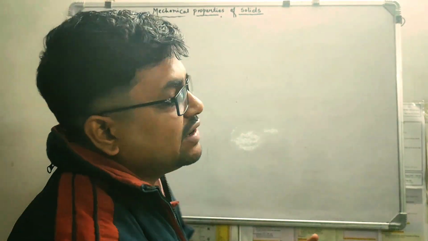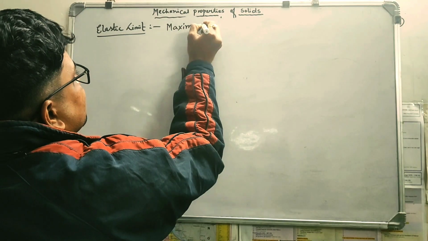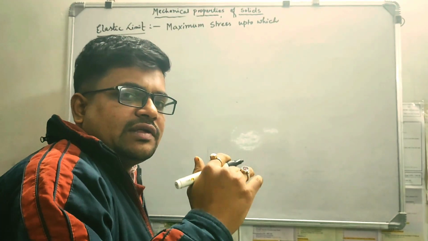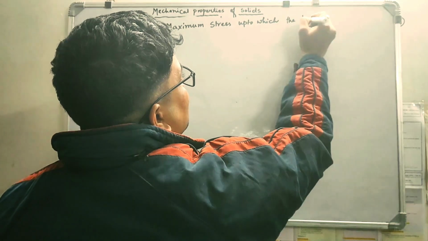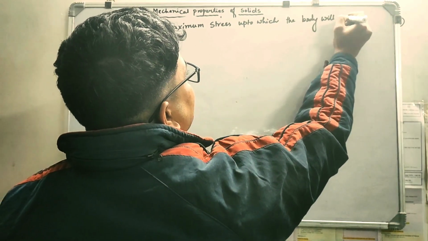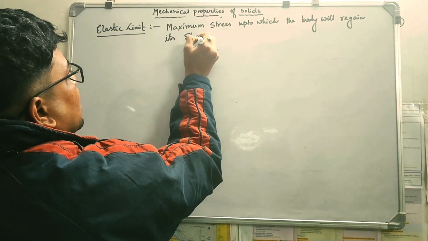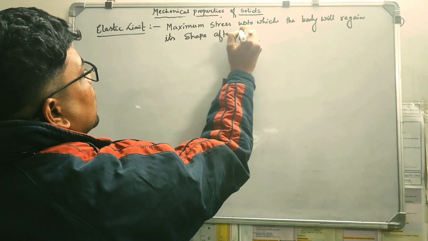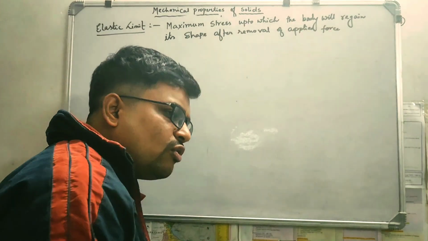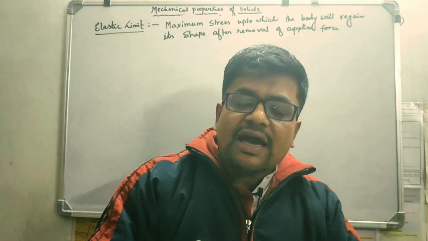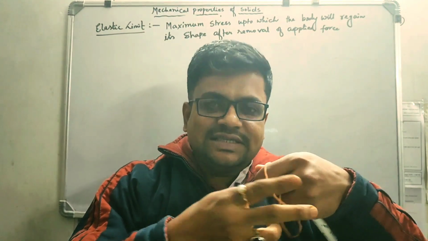But this relation takes place up to a maximum limit. So the maximum stress up to which the body will regain its shape after removal of applied force. I have applied force on the object, and due to the application of force, its shape changes. Okay,